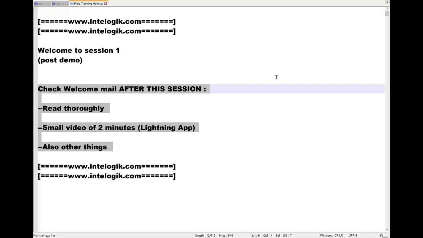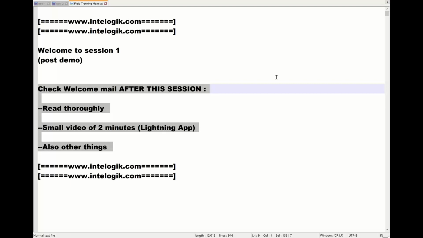And please note, as this is a career building program, from the first session itself, we will start the real-time project activity from our previous projects of Interlogic. So let me proceed for that.